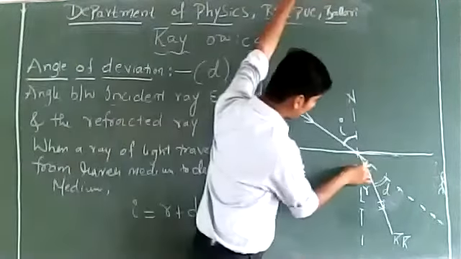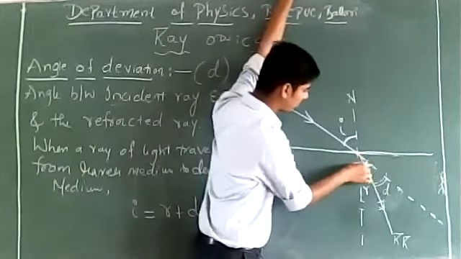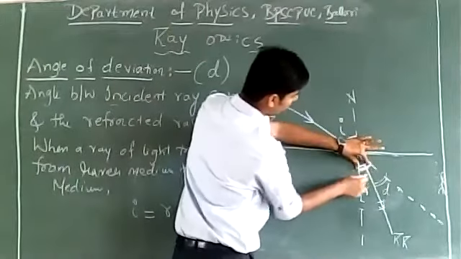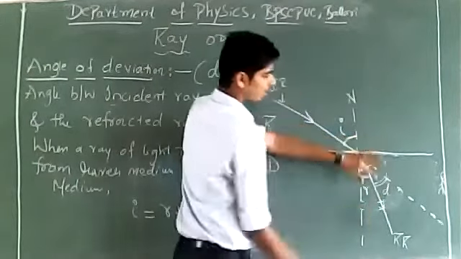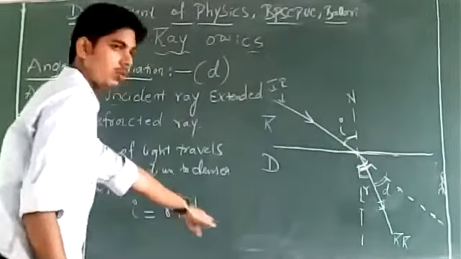This is I, because they are vertically opposite angles. I is equal to R plus D, isn't it? Can I write I is equal to R plus D?